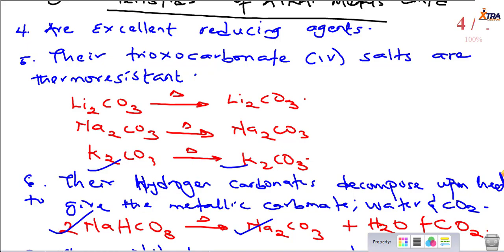We talked about their hydrogen carbonate salts, which are thermolabile, which means they decompose upon heating to give us the trioxocarbonate(IV) salts, water, and carbon dioxide, right? We talked about the fact that they are called alkali metals because they react with water to produce an alkali and liberate hydrogen gas.